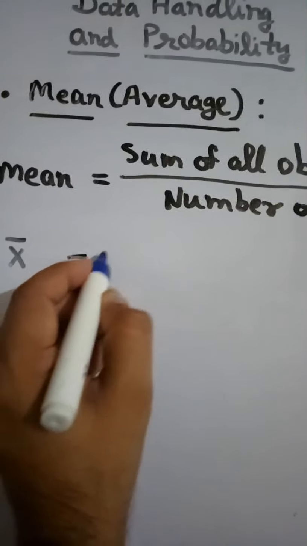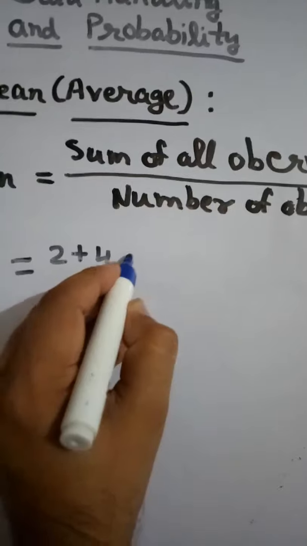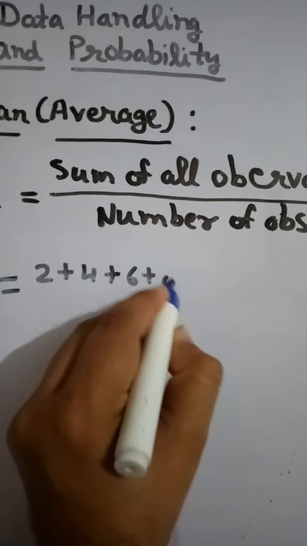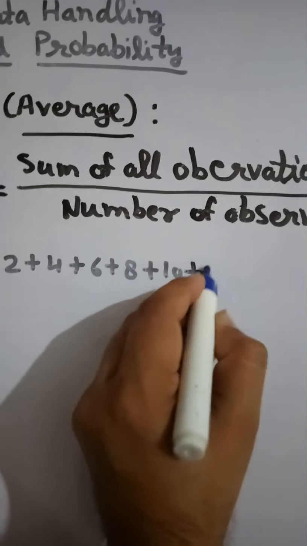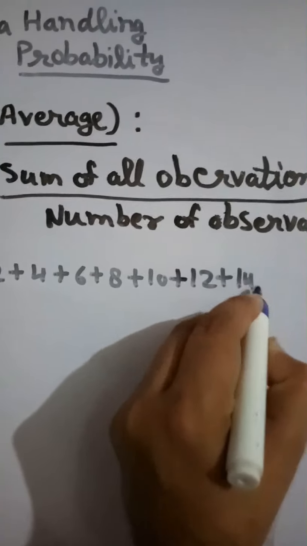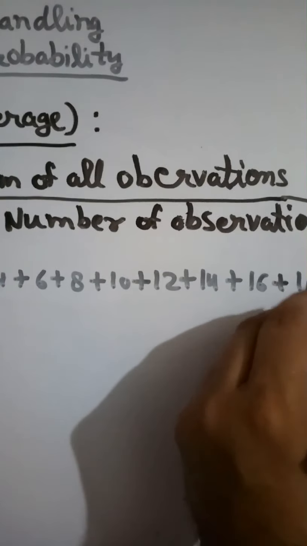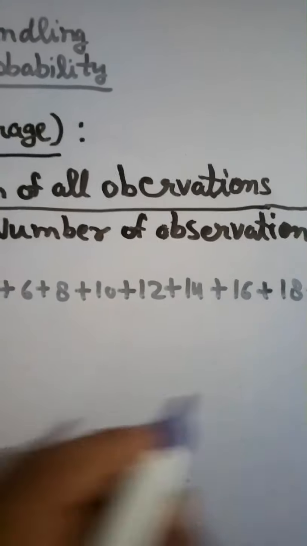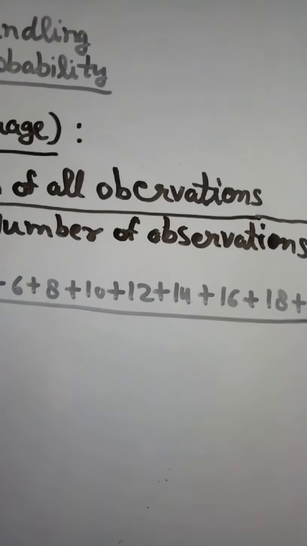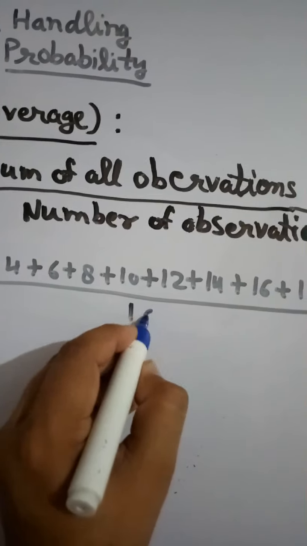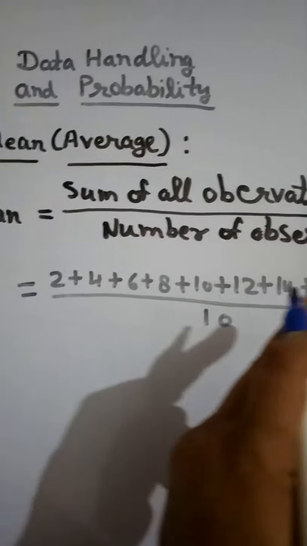Sum of all observations means you add all the observations: 2, 4, 6, 8, 10, 12, 14, 16, 18 and 20, upon the number of observations, which is 10.